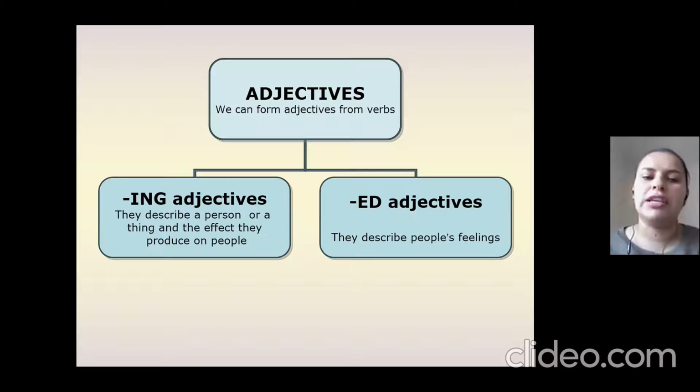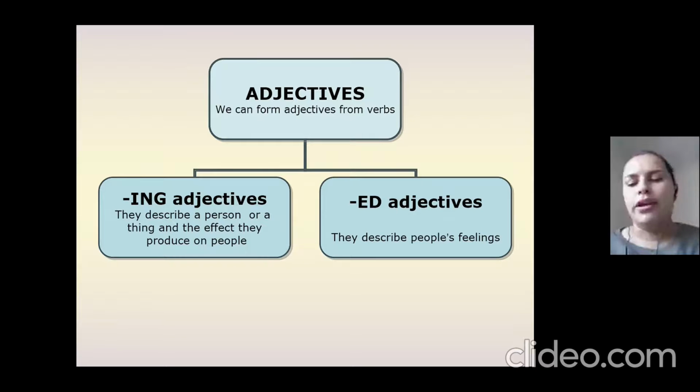Remember that we are going to have adjectives that end in ing and adjectives that end in ed, and they have different uses. Let's start with ing adjectives. They are the ones that describe a person or a thing and the effect they produce in people. I mean, when we are talking about what is our opinion about a certain thing. For example, the book is boring. For me, my opinion about a specific book is boring because it produces in me boredom. That's why we can say that it's boring with ing.